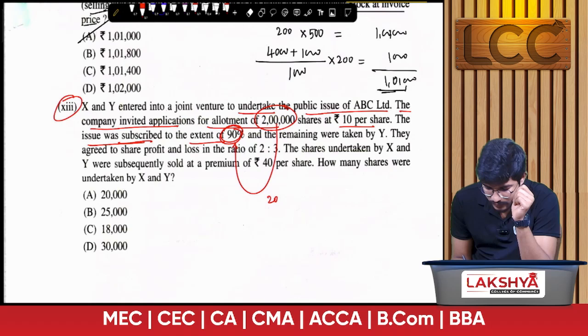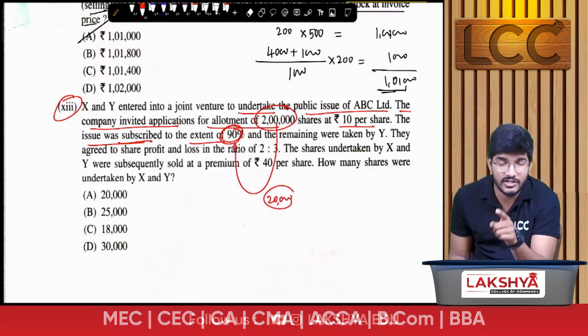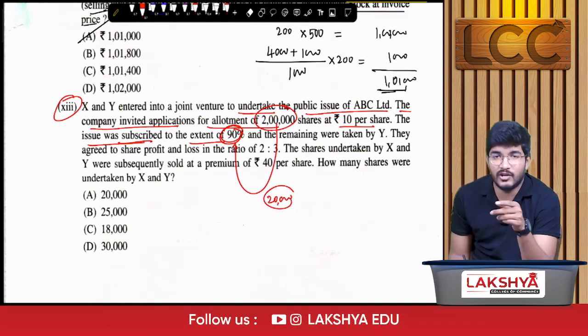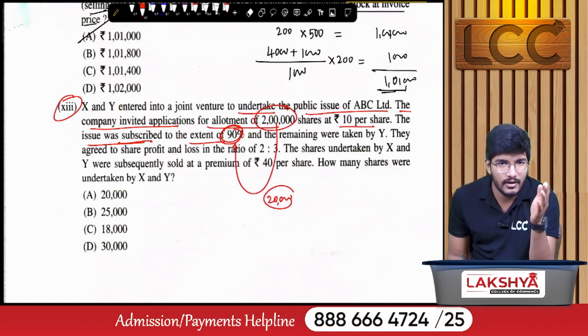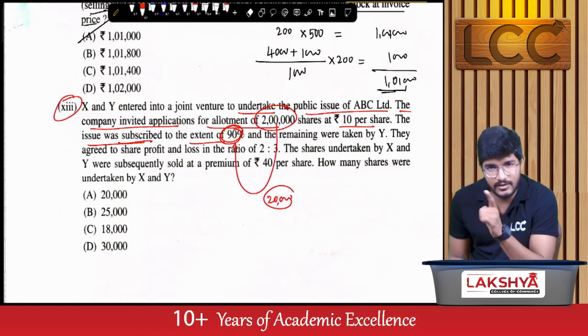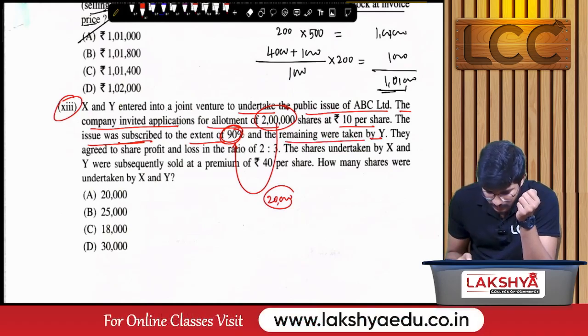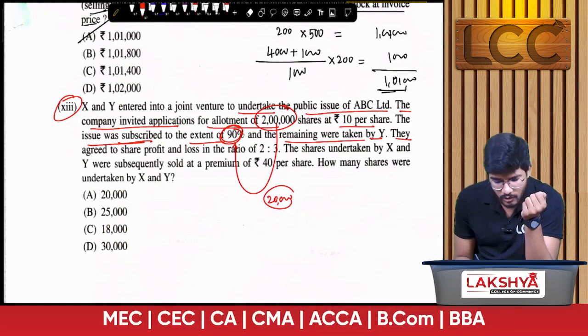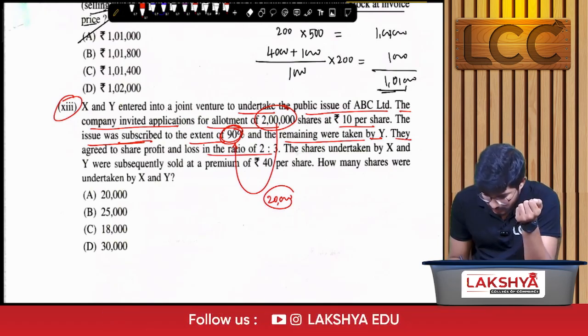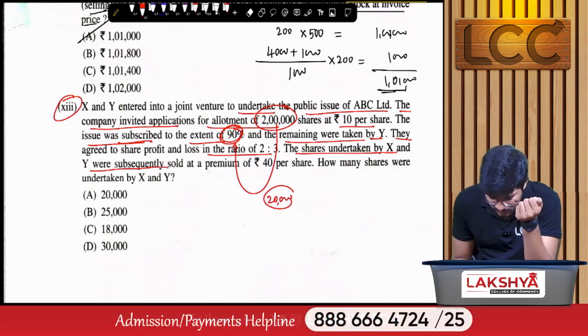That means the balance 20,000 shares were to be purchased by these two venturers, because there is an underwriting agreement with X, Y and with ABC Limited, right? So the remaining were taken by Y. They agreed to share profits and loss in the ratio of 2:3. The shares undertaken by X and Y are subsequently sold at a premium of 40%.